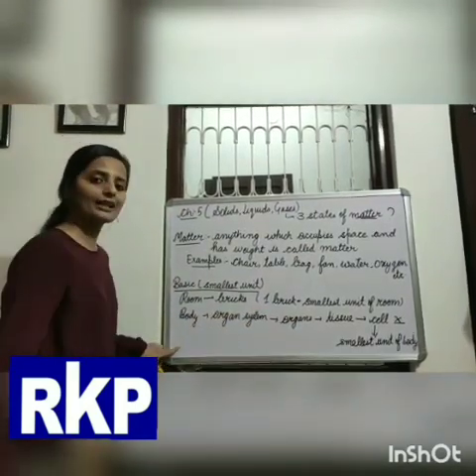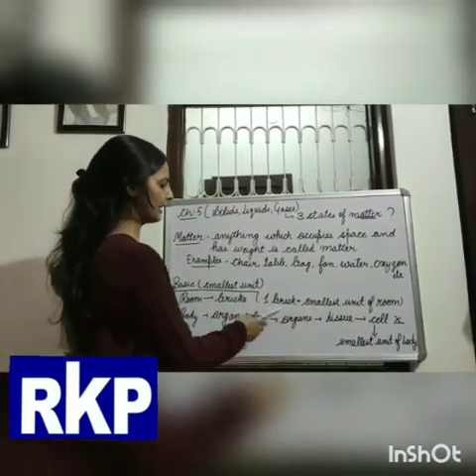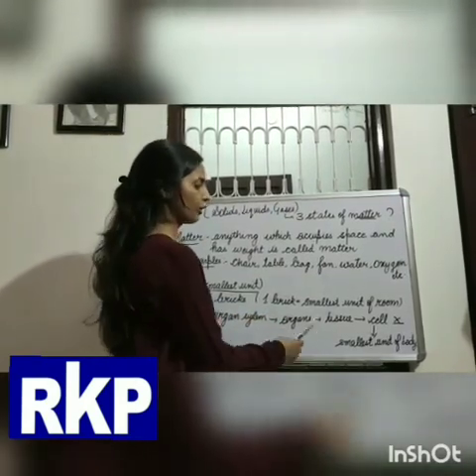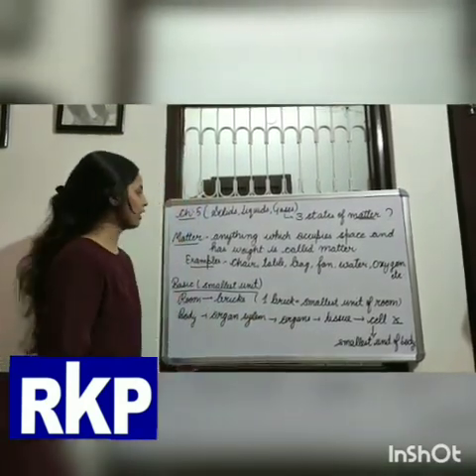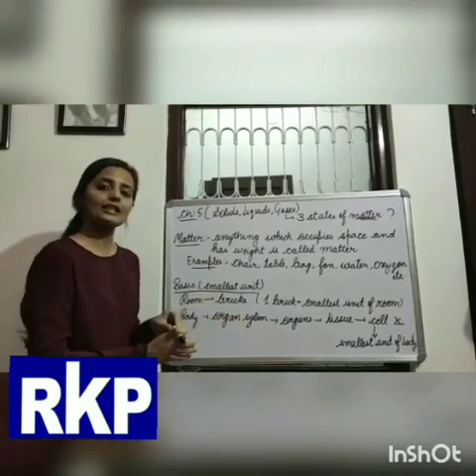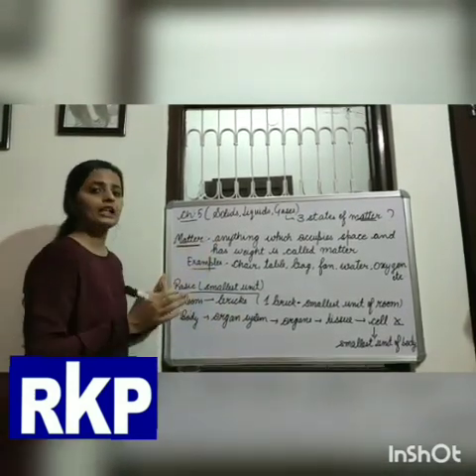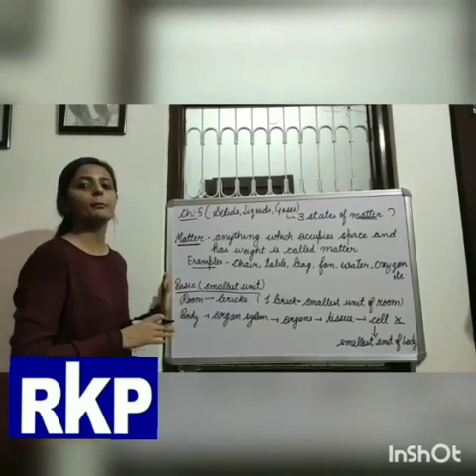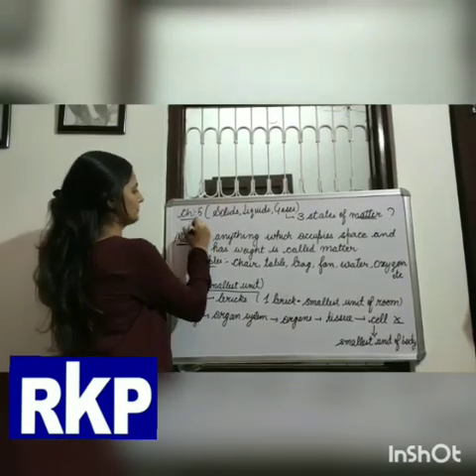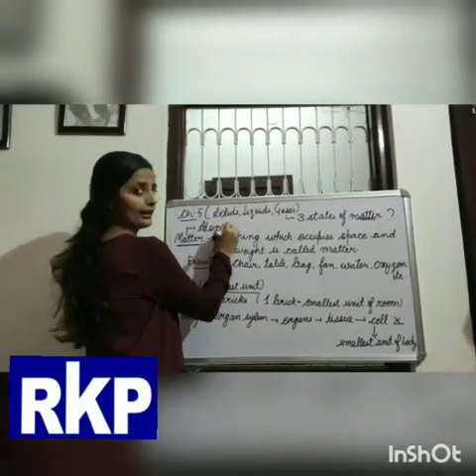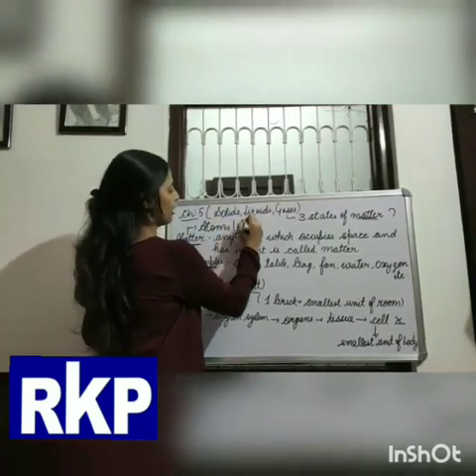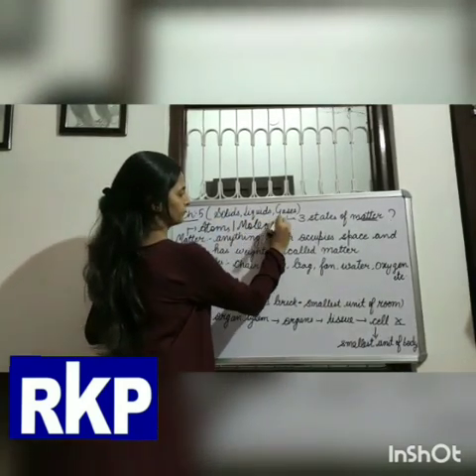So these were the two examples by which we have understood the smallest units. Now the question is, what is the smallest or basic unit of matter? Means by what thing matter is made up of. So matter is made up of atoms or molecules.